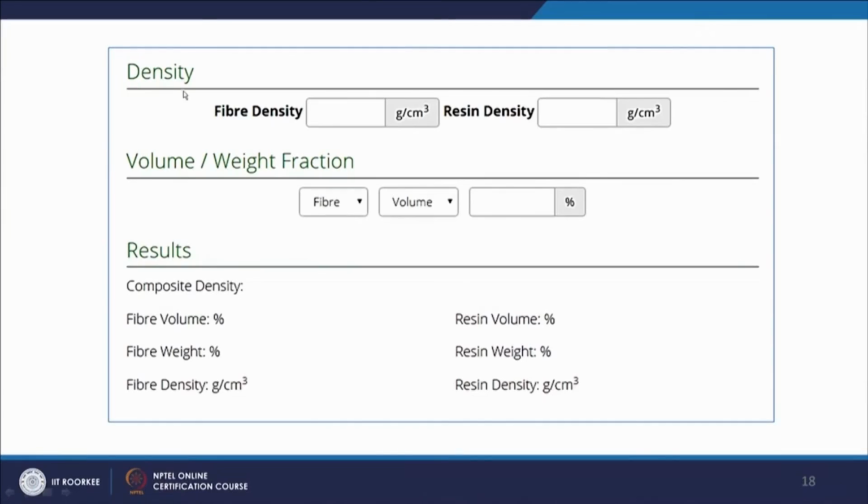The fiber density information or data is already given on the very first page of the calculator. We have to give the resin density in gram per centimeter cube, then volume or weight fraction we have to give. Once we specify this, suppose we have given the volume fraction, we will get the resin weight fraction, we will get the fiber weight fraction, we will get the composite density as well.